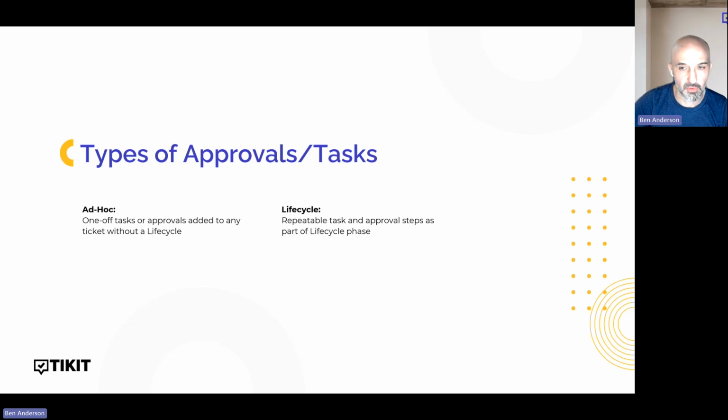You can also use tasks and approvals from within a life cycle. We haven't covered life cycles yet in this series, but we'll be going over life cycles soon. And at that point, we'll cover more in depth about using tasks and approvals from within a life cycle. But for today, we're just going to cover ad hoc activities, one-off tasks we can add to any ticket type.